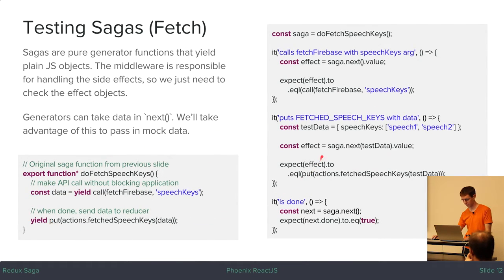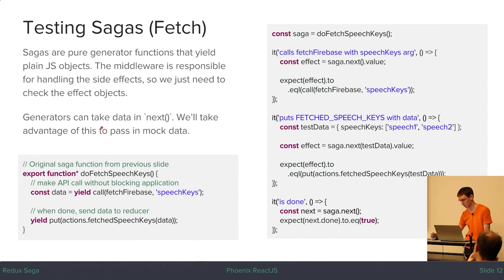And then we're going to take advantage of another feature of generators, which is when you set a variable or a constant equal to a yield statement, the next time you iterate the generator, you can pass in data to the next function that you're calling to iterate, and it will save that data in the variable that you set equal to that yield statement.